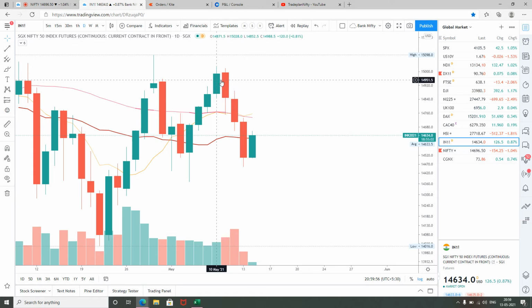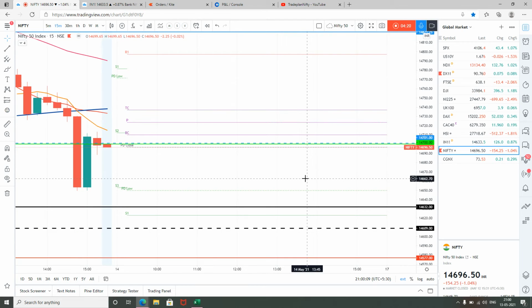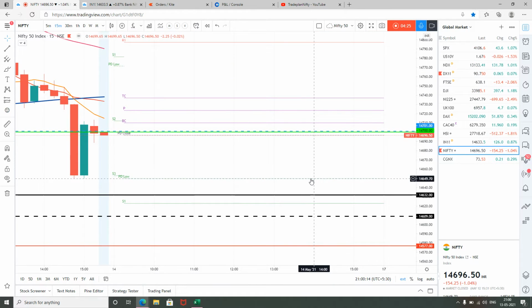So when we see the SGX has touched as low as 14,453, and then it has started moving up, and it is above 20 bar moving average. So currently it is at 14,633. When we say 14,633, it is very close to last trading session low.